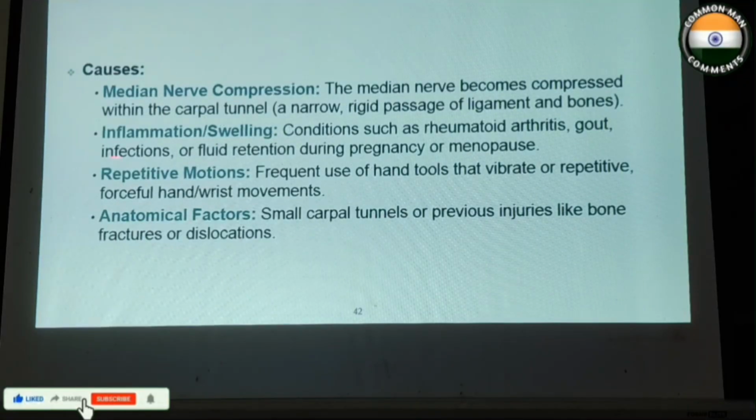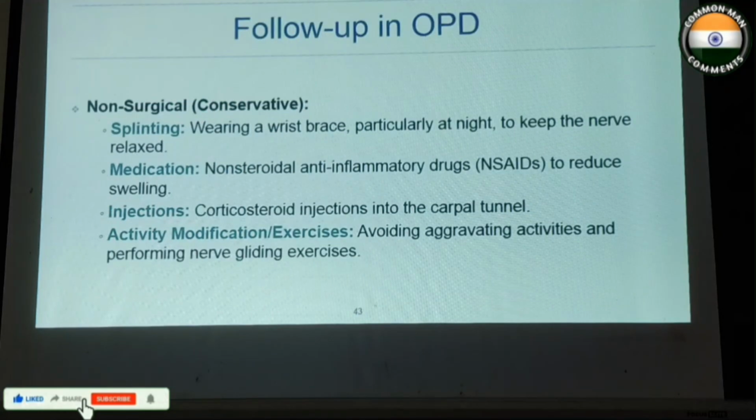Causes mainly include median nerve compression. Sometimes in gout and other infections there is inflammation and swelling. Repetitive motions, mainly frequent use of hand tools that vibrate or repetitive forceful hand and wrist movements, and anatomical factors like old fractures or dislocations. Treatment and follow-up are mainly by splinting, medication, injections, and activity modifications.